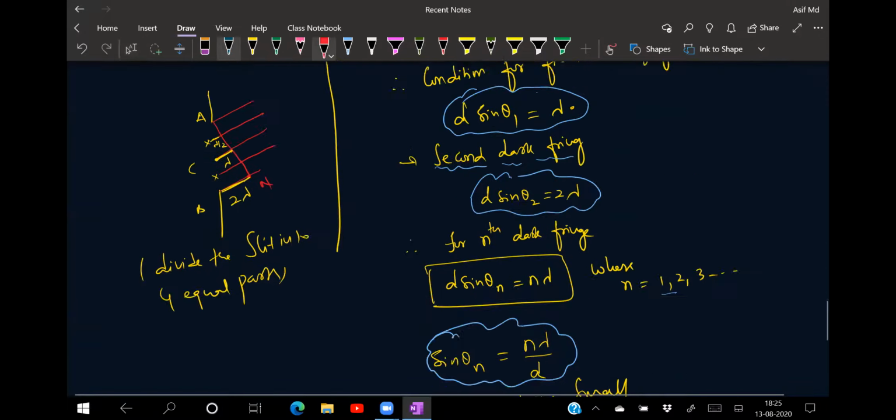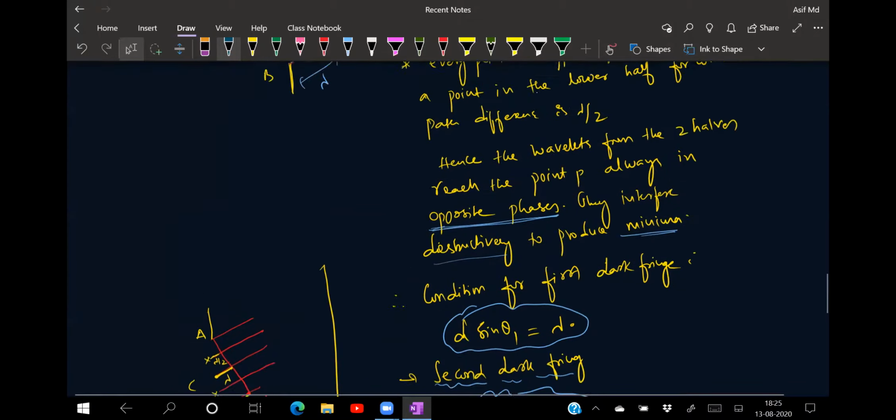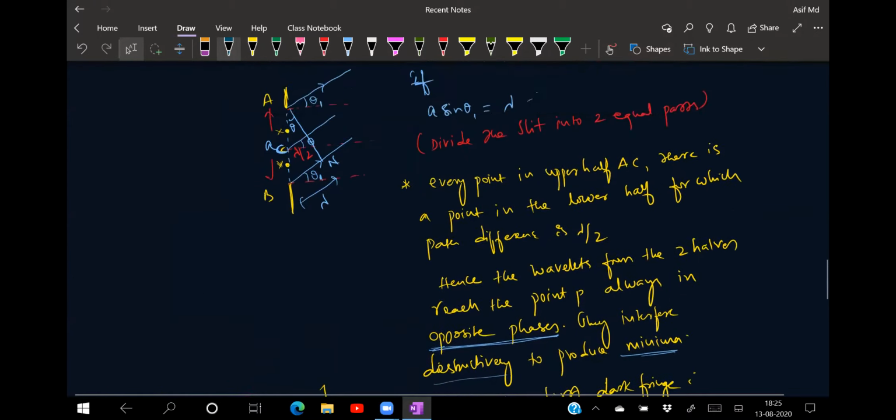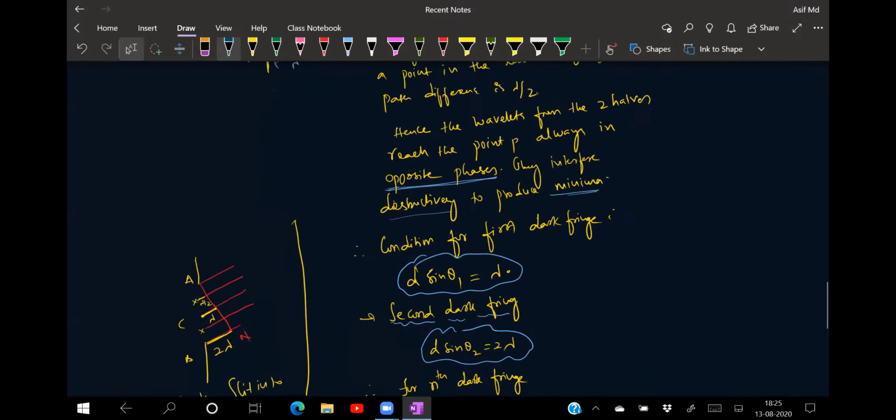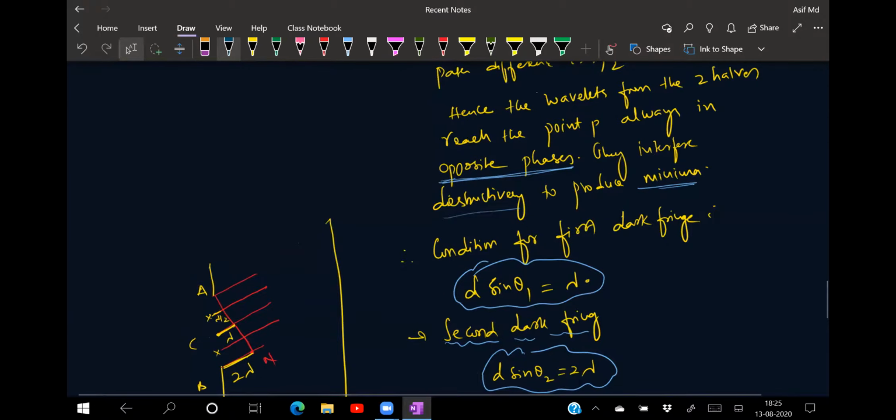Anyhow, I hope you're clear with this one. The only best option with you is that you will be able to get this recording and immediately listen to it again as it is. You can listen to it twice and thrice. You will get clarity of the subject when you're reading your S.C. Verma or NCERT. I personally request you to try to read this from your NCERT before you go for S.C. Verma, because NCERT has given very good explanations related to this, and wherever some website links are also given below, please go through the website links and try to see the diffraction phenomena in 2D and 3D. You will get much clarity related to that.